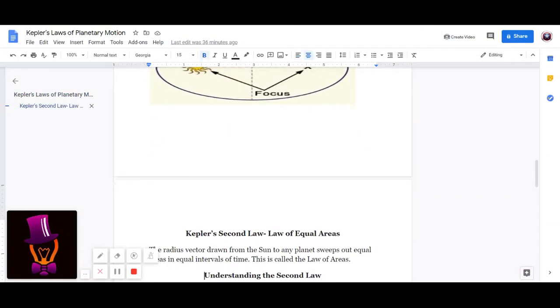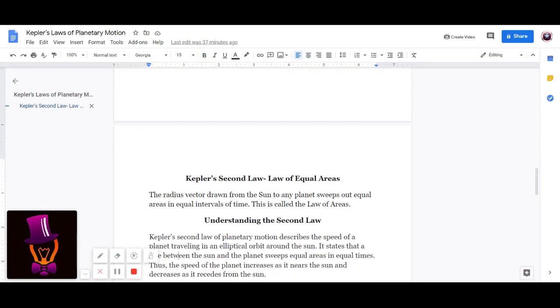Kepler's second law, the law of equal areas. The radius vector drawn from the Sun to any planet sweeps out equal areas in equal intervals of time. This is called the law of areas.